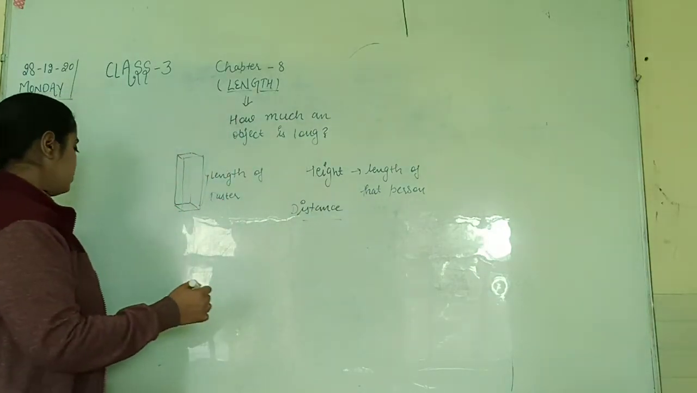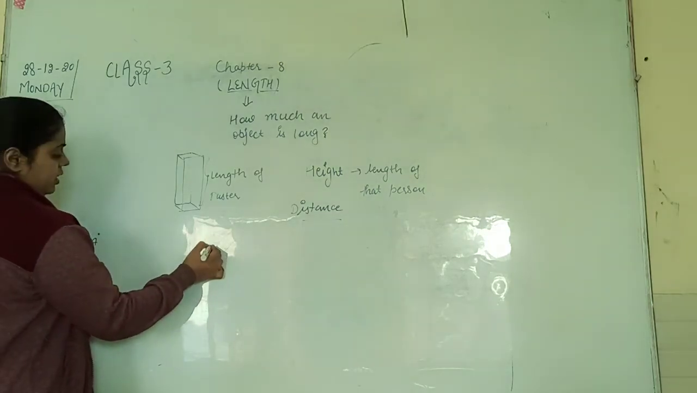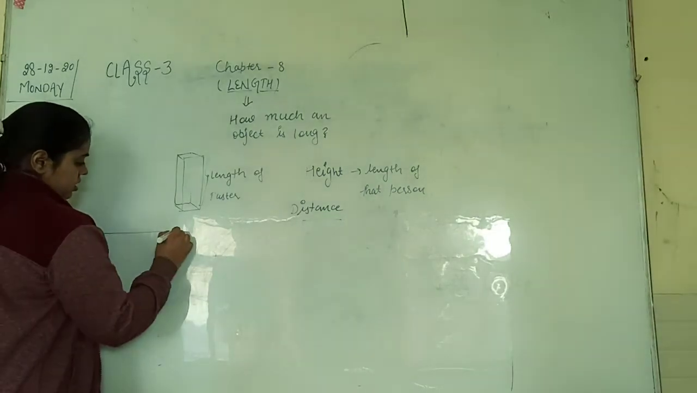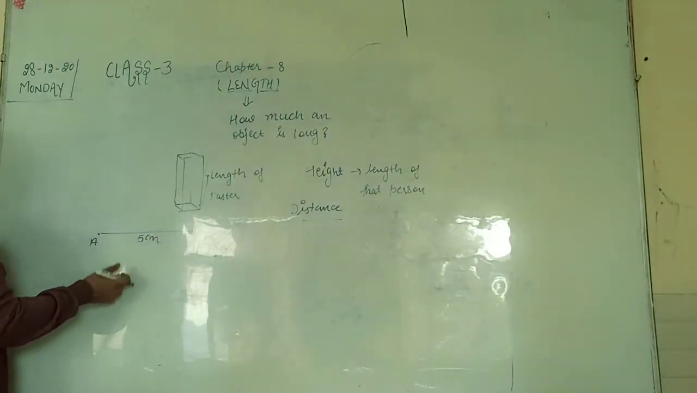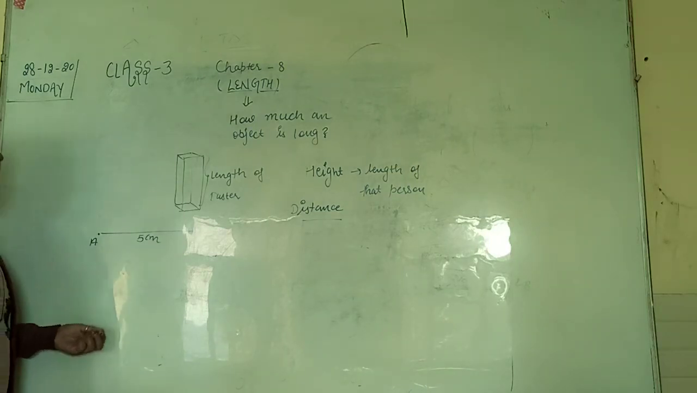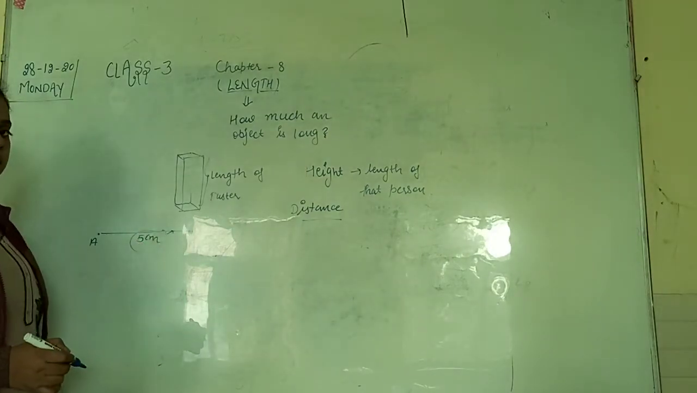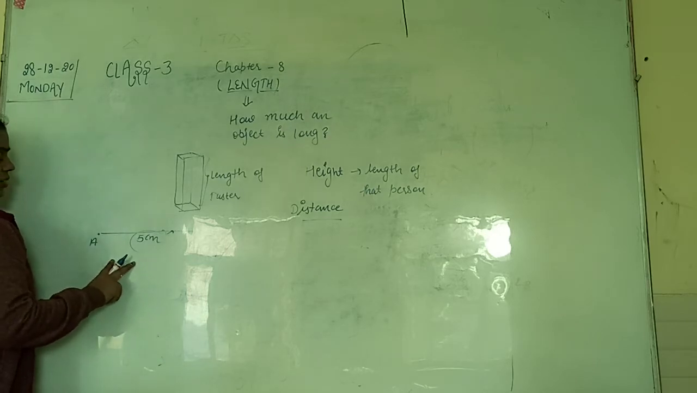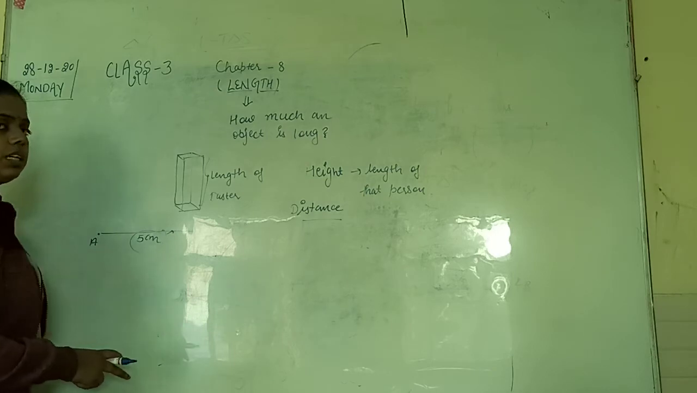Like the distance, this is a point A and point B. You will take it 5 centimeter. A rope is this. One side a boy is standing, second side B boy is standing. But the length of this rope is 5 centimeter. Right? So this 5 centimeter will tell us about the length. And if we find, we know how much distance between these two people is 5 centimeter.